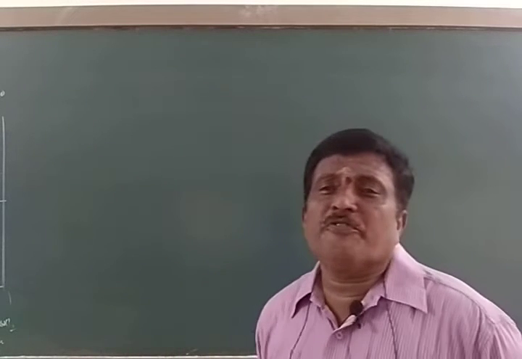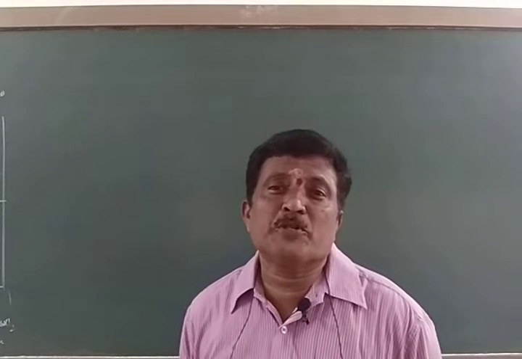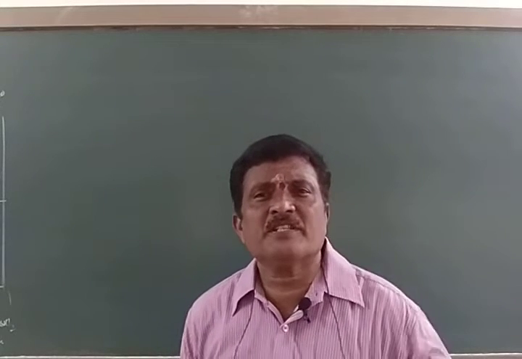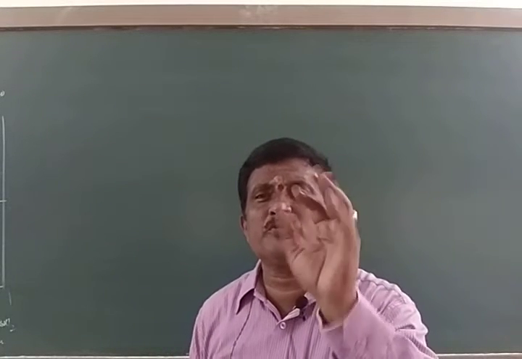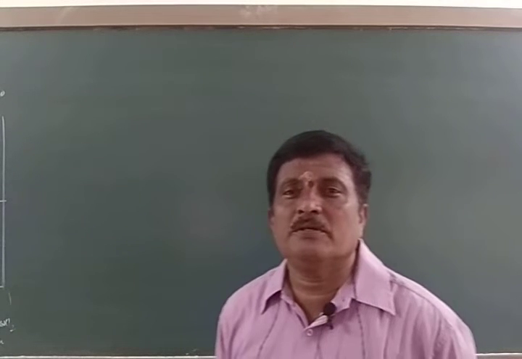So before going for the general principles of metallurgy, first let us glance at some important terms used in metallurgy. What are those important points?